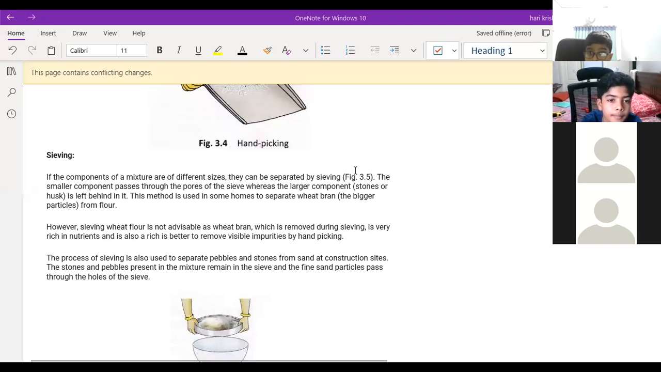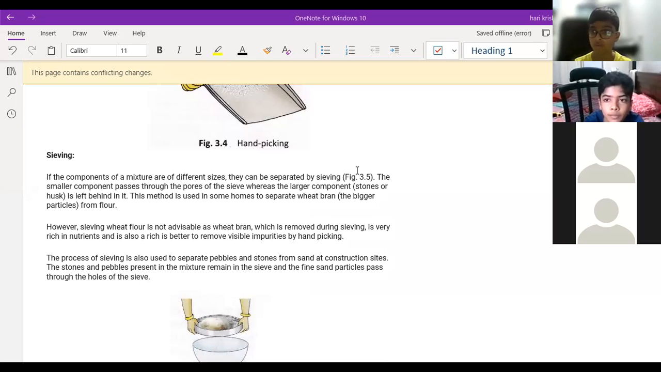Now, okay. What is the meaning of sieving? Sieving is nothing but separating the mixture based upon the particle size. Yes or no? Yes, sir. Whenever the two components in the mixture have different particle sizes, you can separate them with the help of sieving.